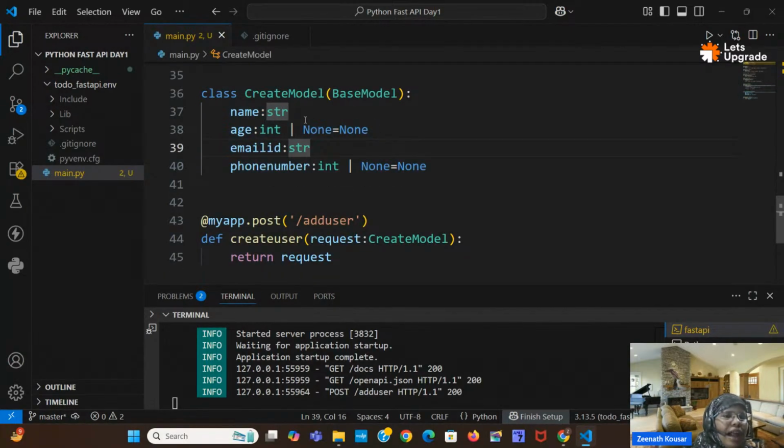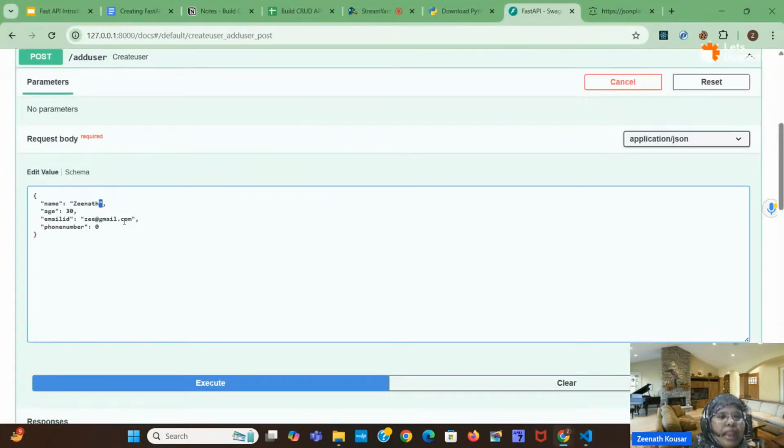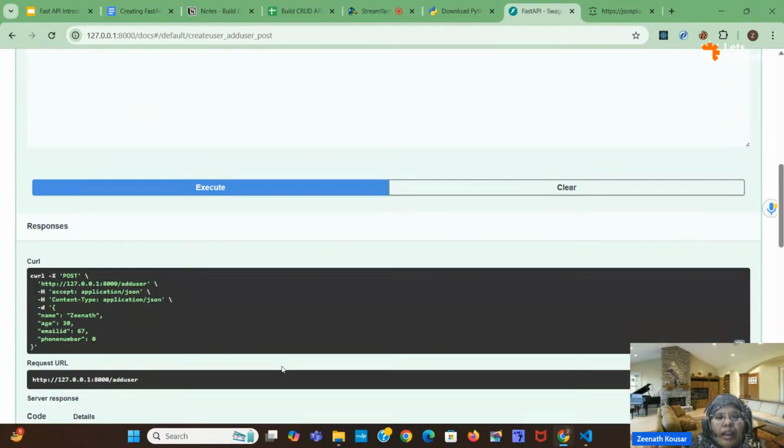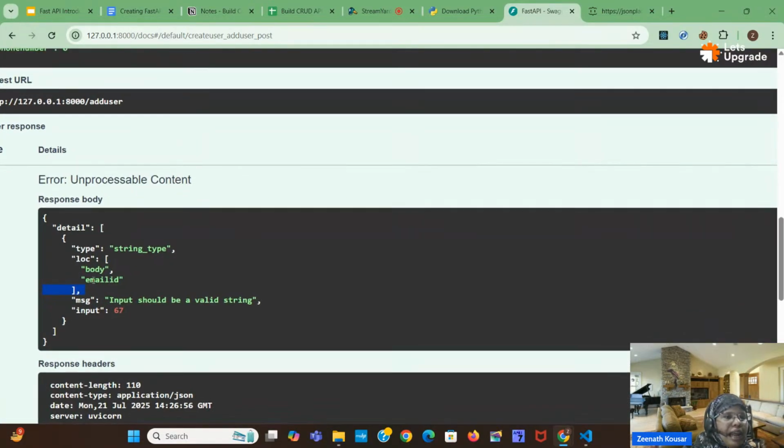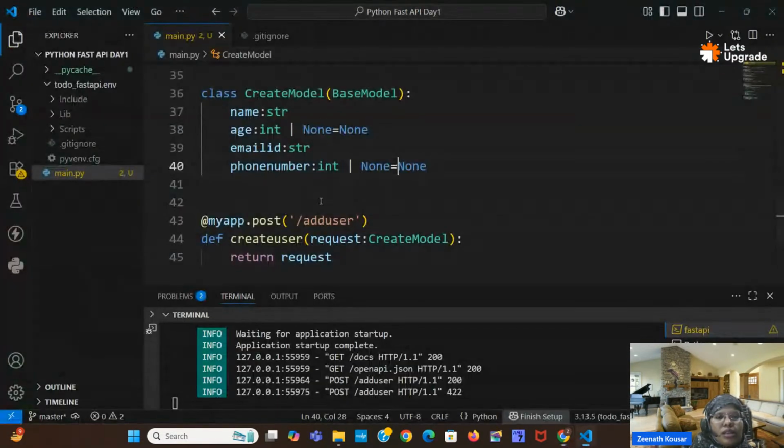Pydantic will validate your data. If I give email id as a number, where I have to give a string, it will throw an error: input should be a valid string. So this is Pydantic data. Post data is used to take the data from the user.